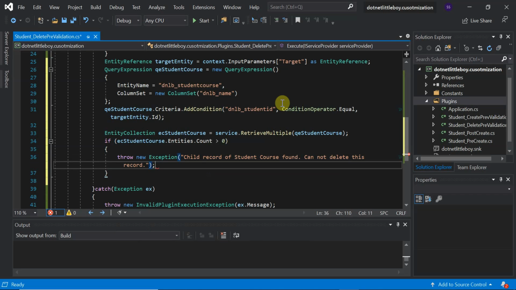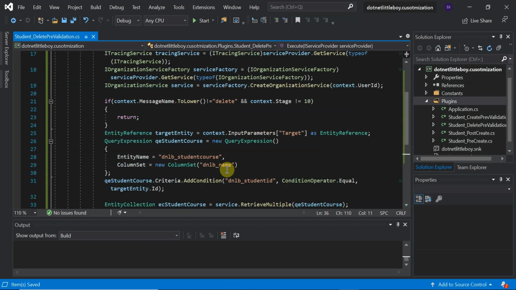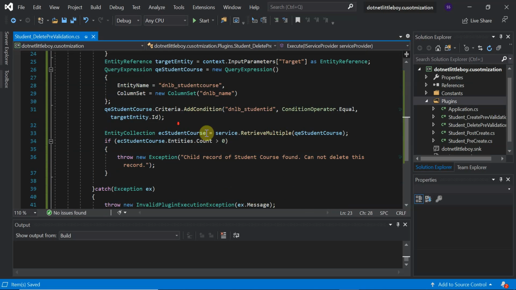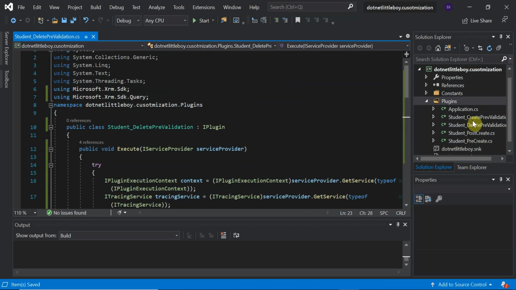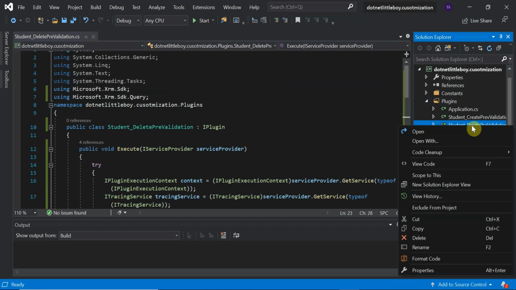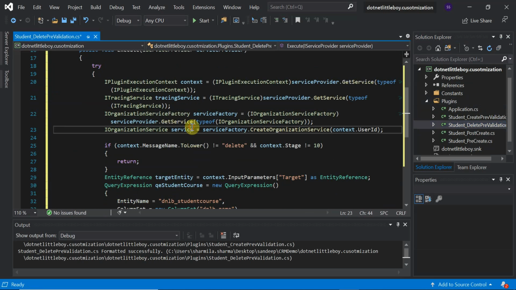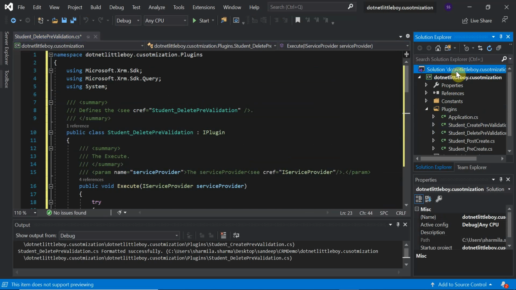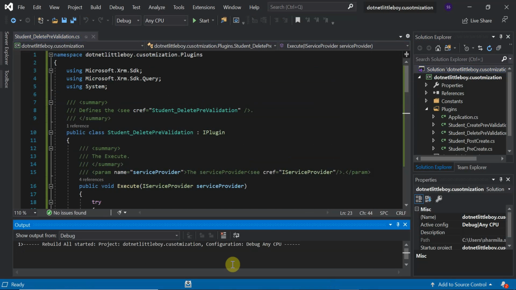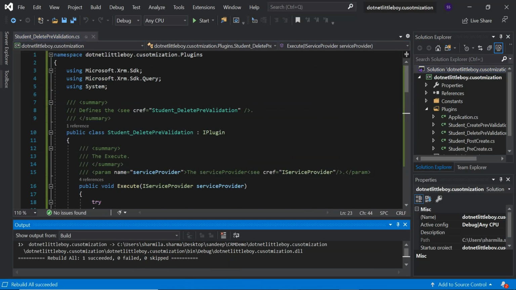Okay, so this is done. This is the message I'm going to display. So this is a simple plugin. A few lines and our logic will work. So I think our plugin is ready. Let me format this. I'll go to my class file here, delete prevalidation, and I can use the format code. So now the code is formatted. Let me build this again.